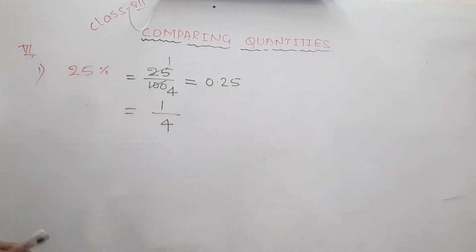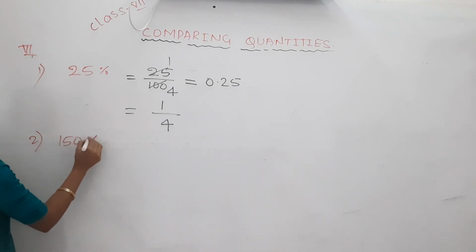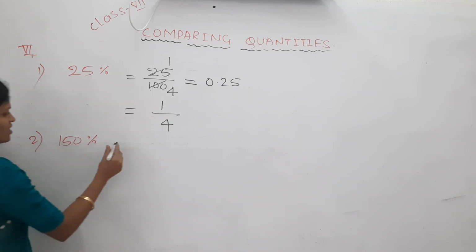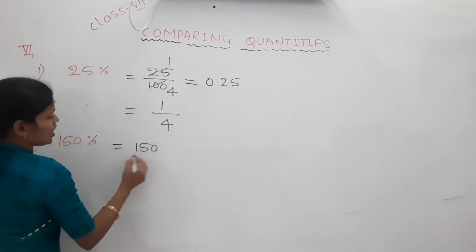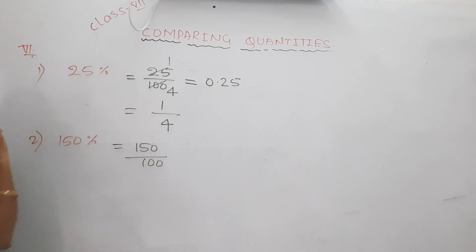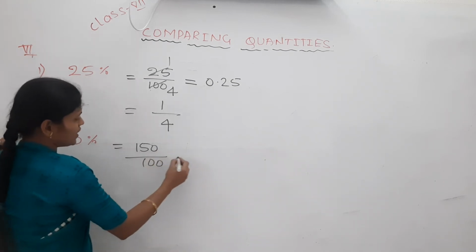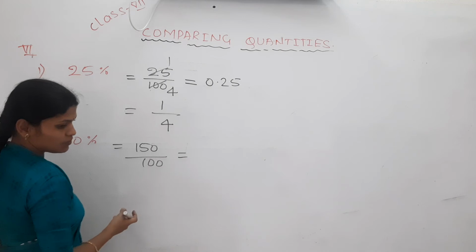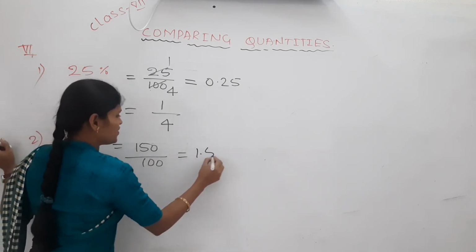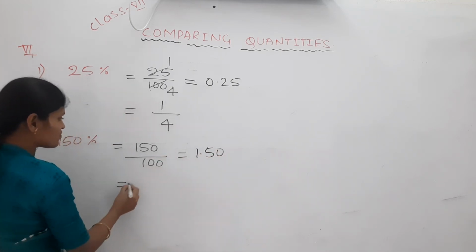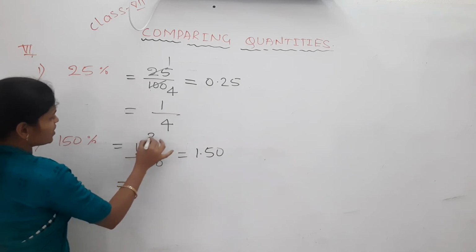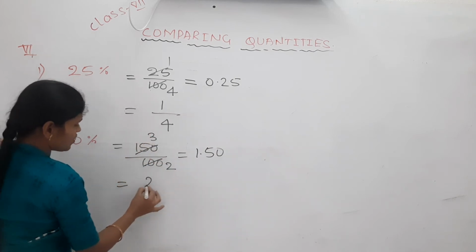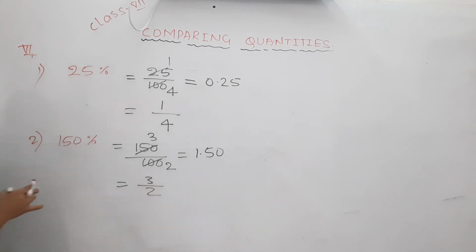Okay, next one. 150%. Second one. 150% is nothing but what? Out of 100, 150. Okay. Now, write it in decimal form, meaning 1.50. Write its simplest form. Yes, 5 threes are 15, 5 twos are 10, what is its simplest form? 3 divided by 2 is its simplest form.